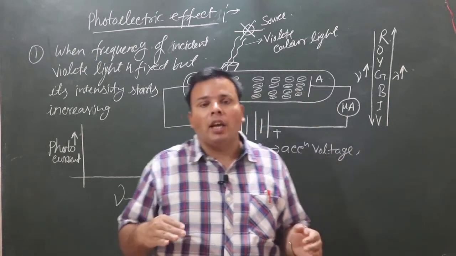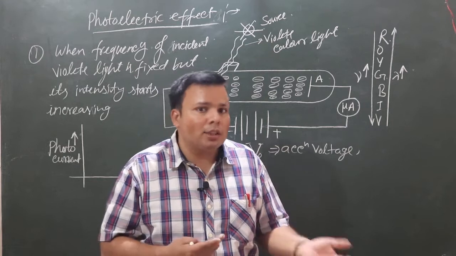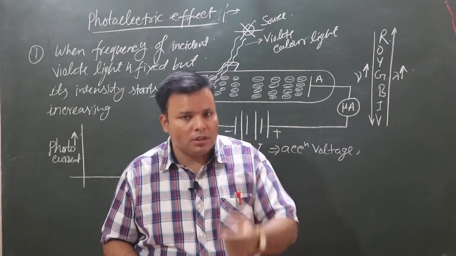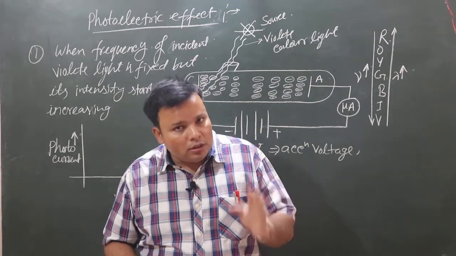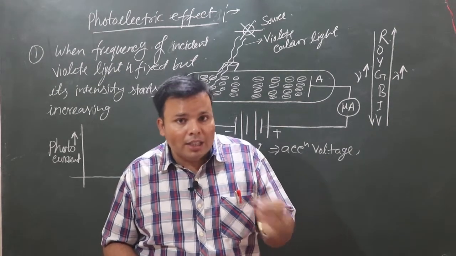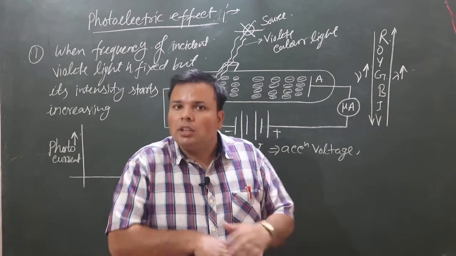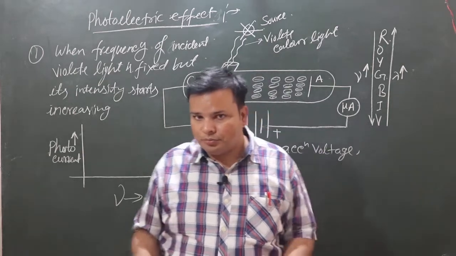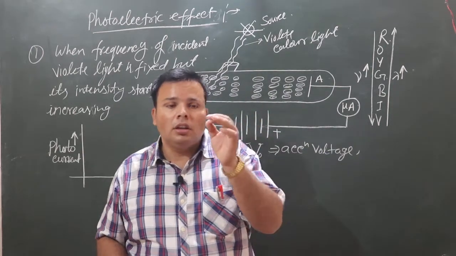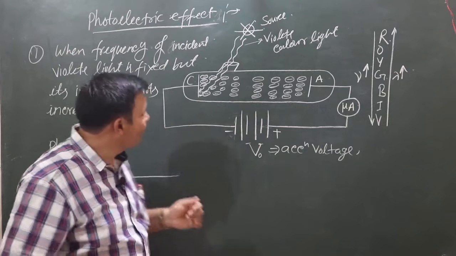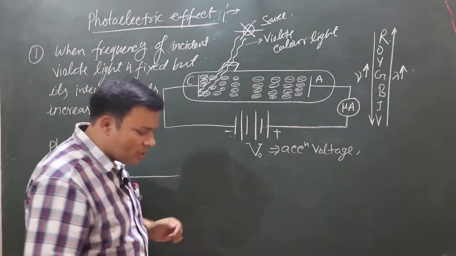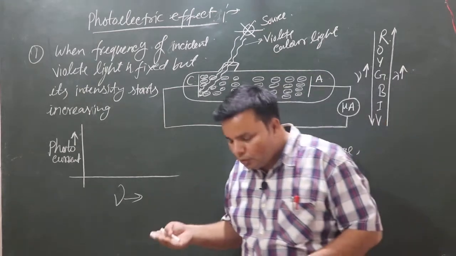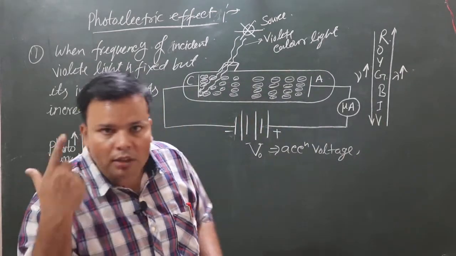incident light has frequency less than the suitable frequency, and this suitable frequency is called the threshold frequency. When the incident frequency of light is less than the threshold frequency, then photoelectric emission will not be done. If the incident light frequency is equal to the threshold frequency or greater than the threshold frequency, then the photoelectric phenomenon will be done.